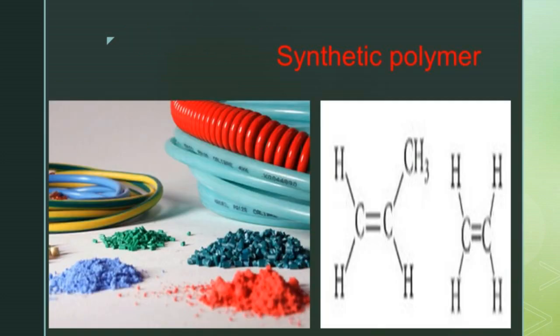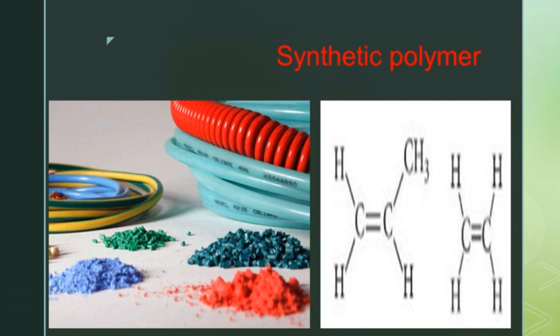Synthetic polymers are man-made polymers. They are created by humans, produced using raw materials like petroleum, oil and gas. Plastic is also a synthetic polymer. When oil and gases are processed, they make ethylene and propylene monomers.